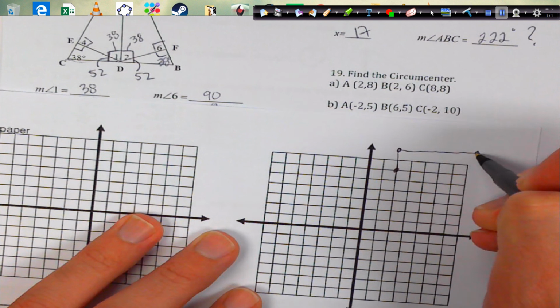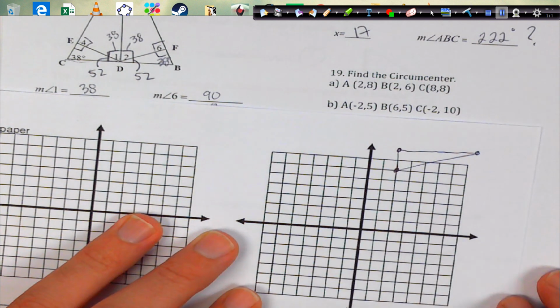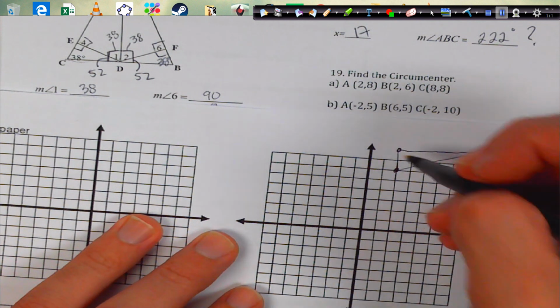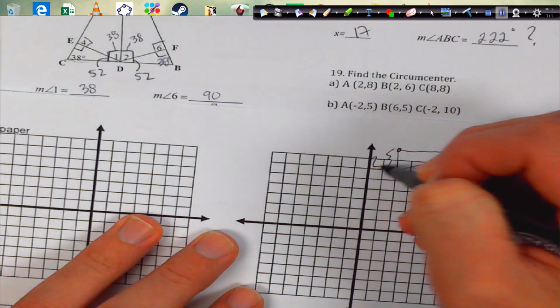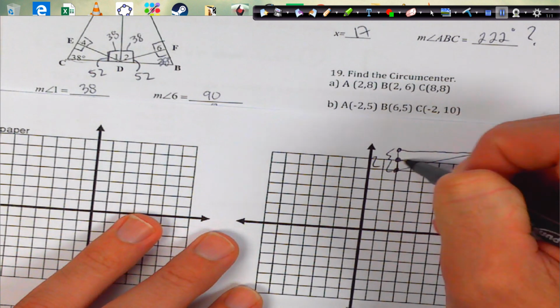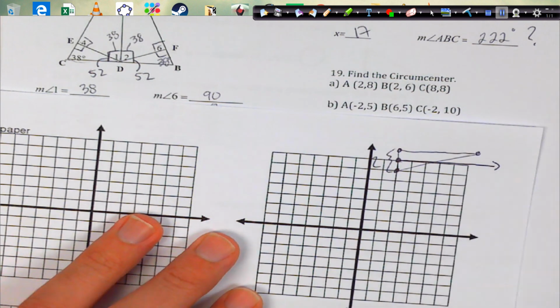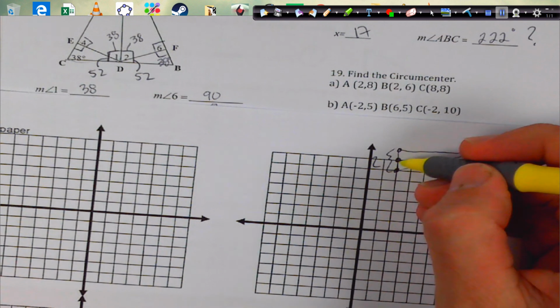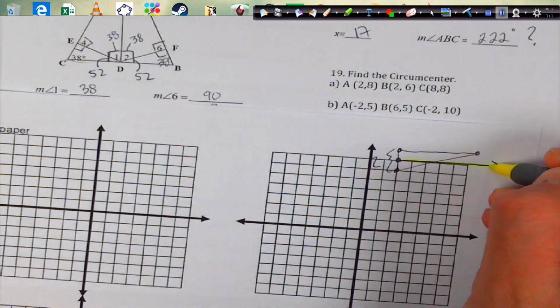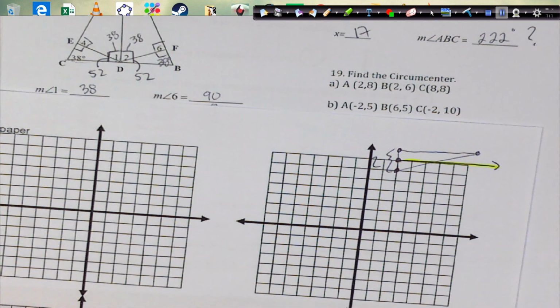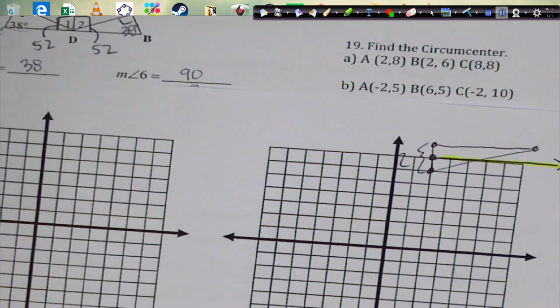Okay, so where is our circumcenter? So we need to bisect each one and then draw our perpendicular segment. So this is only 2 in length, so the bisector is going to be right there. So there's that line. I'll draw it in yellow, see it just a little bit easier. And then we're going to zoom in.